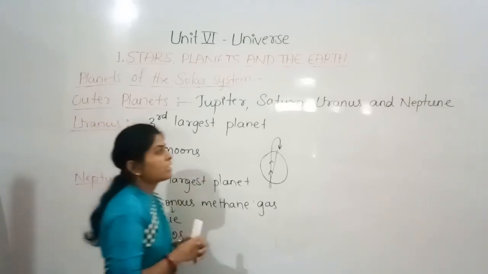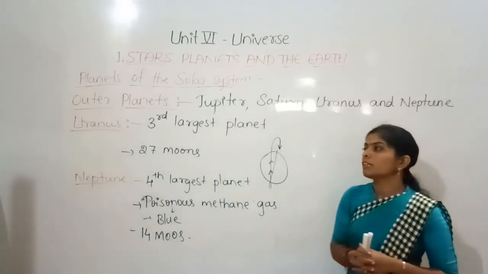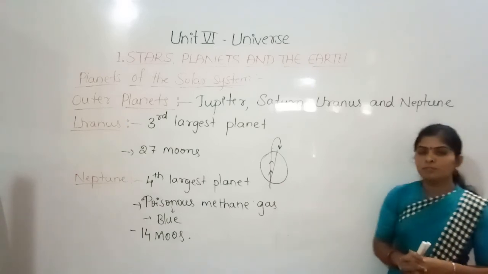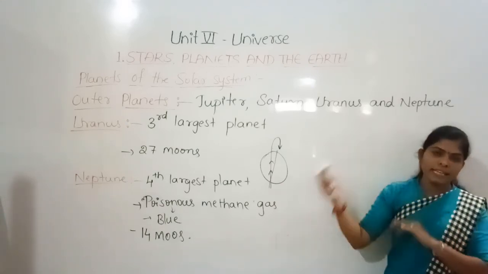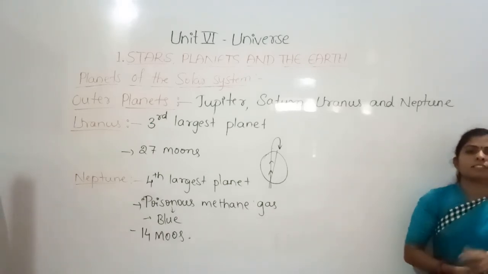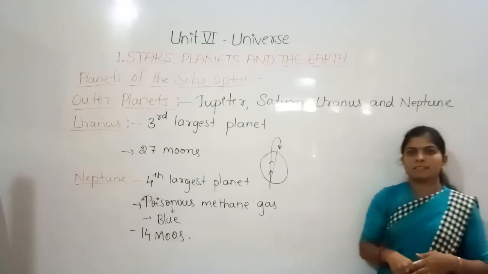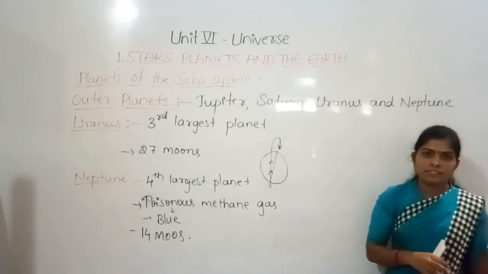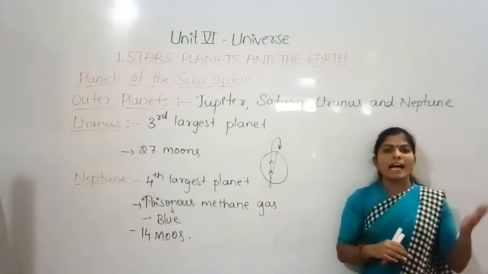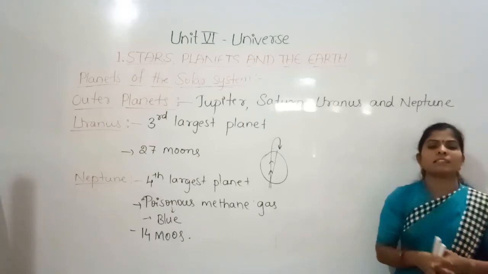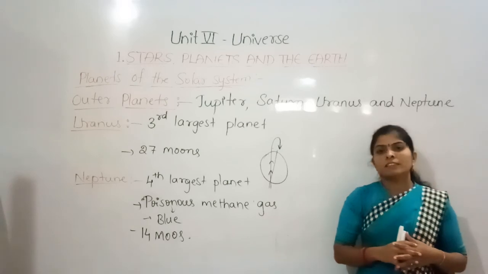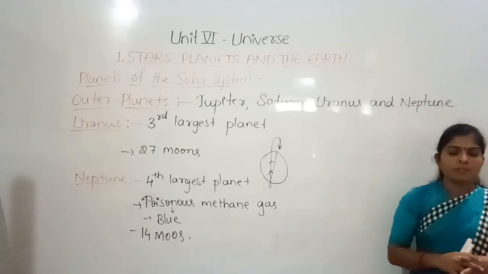In this class we have learnt about the planets and satellites of the solar system. We have learnt about all 8 planets. They are classified into inner and outer planets. The first 4 are the inner planets: Mercury, Venus, Earth and Mars. The next 4 are the outer planets: Jupiter, Saturn, Uranus and Neptune.